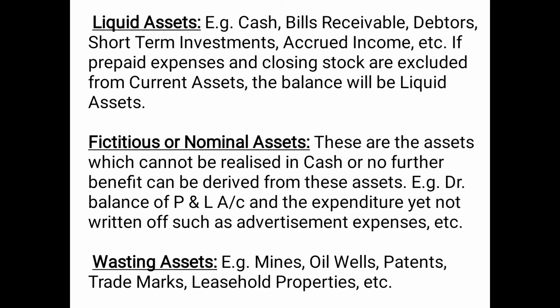So these are the assets only for the namesake. They cannot be converted into cash. They cannot give any cash, but they are just shown on the asset side. So these are the assets which cannot be realized in cash, or no further benefit can be derived from these assets. For example, debit balance of profit and loss account, and the expenditure which is not yet written off, such as advertisement expenses, etc. These are only shown on the asset side for the purpose of transferring them to the profit and loss account gradually over a period of time.